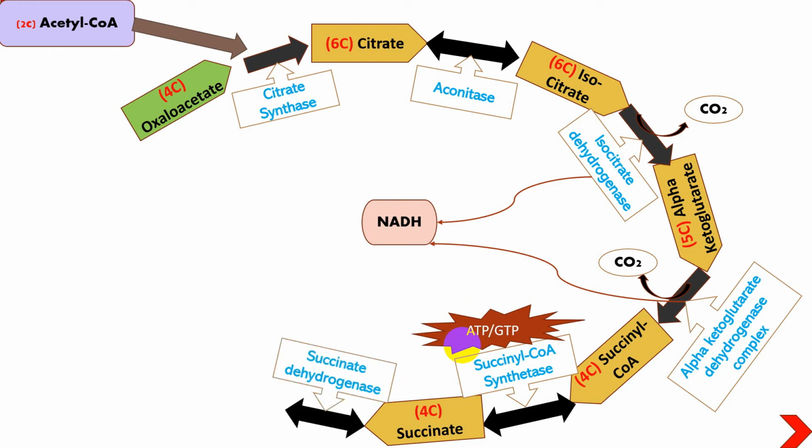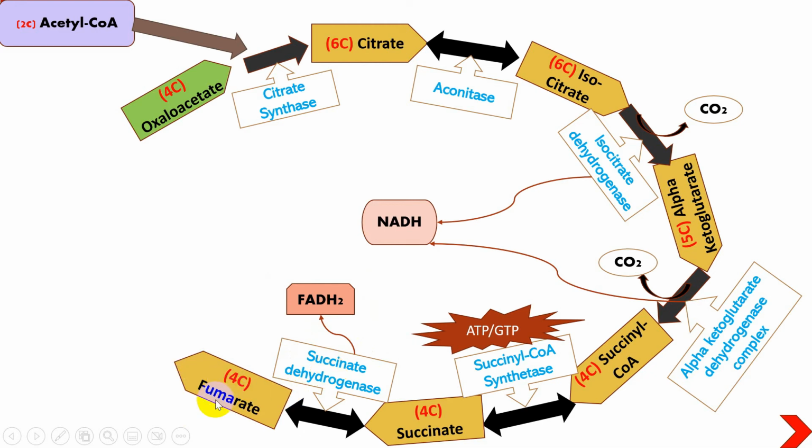Succinate will then be acted upon by another enzyme, succinate dehydrogenase, and this time it will give you an FADH2 molecule, which will be transferred to the electron transport chain, where it will give you 2 ATPs. Succinate, with the help of succinate dehydrogenase, will be converted into fumarate.